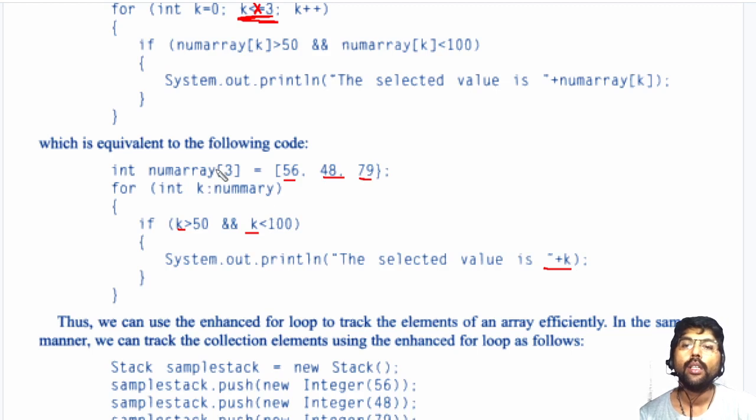That means this statement will be executed 3 times. It depends on how many elements there are. Depending on that, it will execute 3 times. Okay, this is the right angle bracket here. It will execute for the number of elements, so it makes things easy for the programmer. You don't need to remember how many elements are in the array or in the collection. Just read the elements one by one and give them to the program logic. This is called the enhanced for loop.